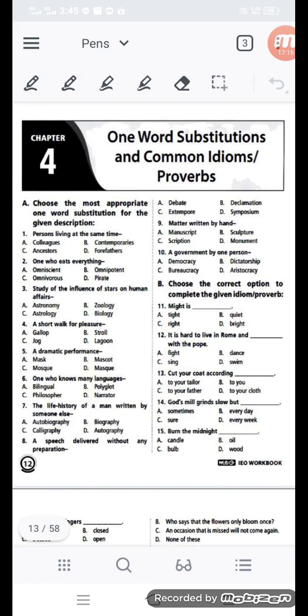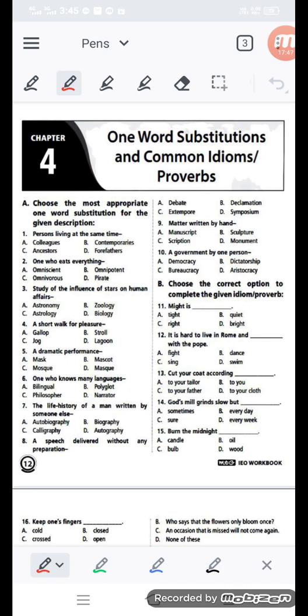Now I'm going to discuss one word substitution. This is very interesting, but for this you have to learn the basic one word answers. There are different one word substitution books from different grammar books you can learn, or different objective English books, or here a slight chance is also there to get your study.